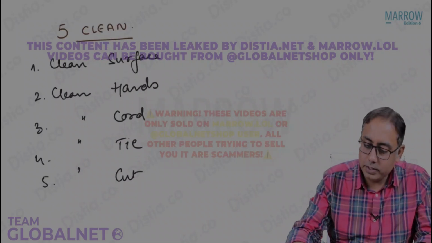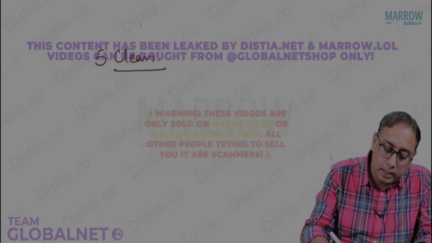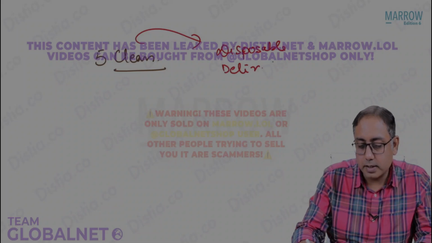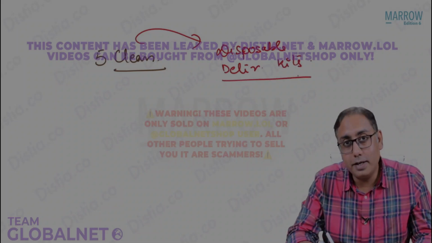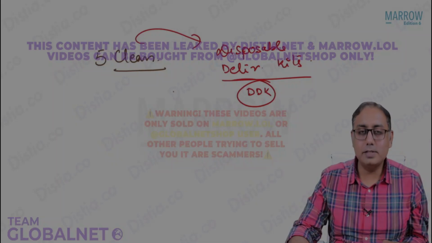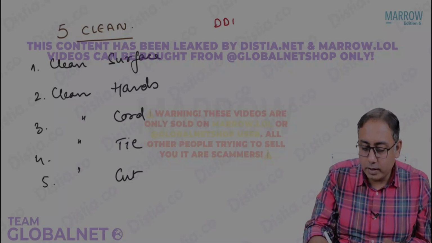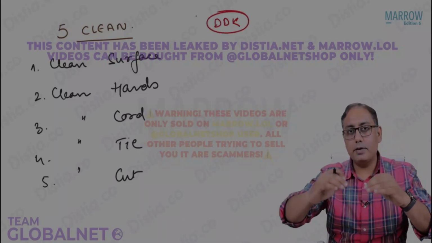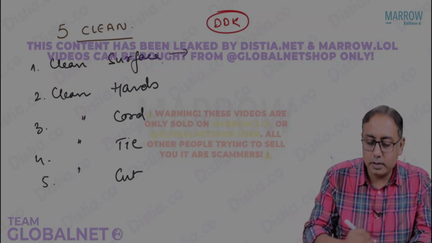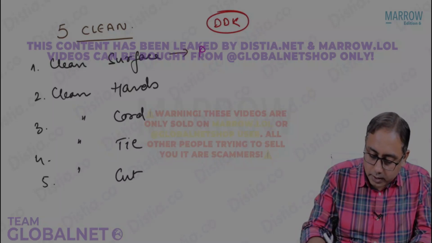Beta, for these 5 cleans of delivery, the Government of India has started something called disposable delivery kits. In short, we call them DDK. So what's this DDK about? What are these disposable delivery kits? These are adhering to the 5 cleans of delivery. So in the Government of India, we have these small kits. In these kits, there will be the 5 cleans which are addressed. So for clean surface, what are we going to give in a disposable delivery kit? For clean surface, we have a clean or a sterile plastic sheet.